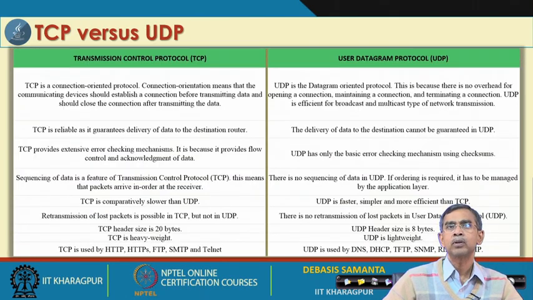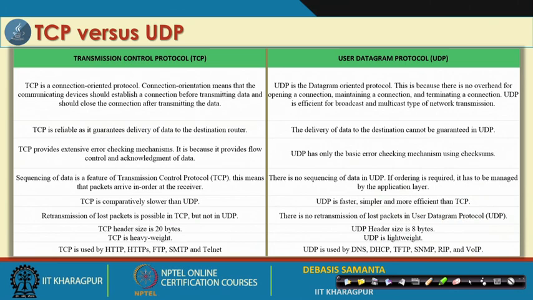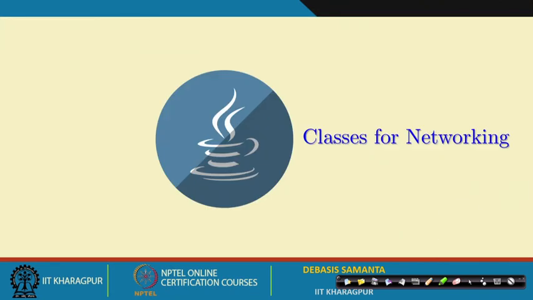These are the two protocols that are followed here, and there are some comparisons between TCP and UDP. The basic difference is that TCP is connection-oriented, whereas UDP is connectionless, and there are some other more intricate differences listed here. I advise you to go through all the points and try to understand the differences, but at the moment they are not so important as far as our network programming is concerned.